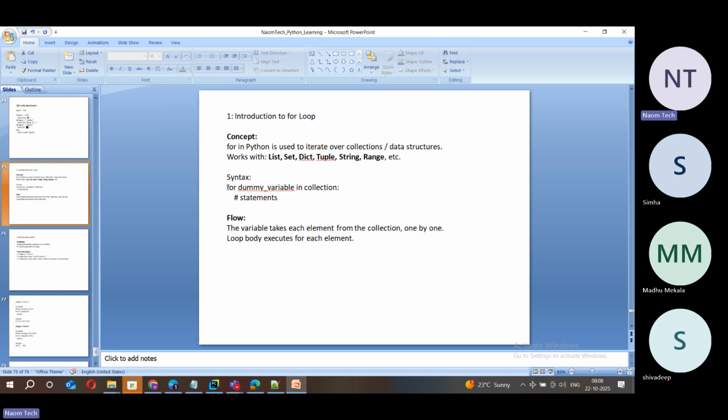And the syntax of for looks like this: for dummy variable in collection, and then under that statements. We'll do programs. That programs gives us a clear idea. But this is the syntax: for dummy variable in collection, statements. And in place of dummy variable, you can declare any variable name, any temporary variable.